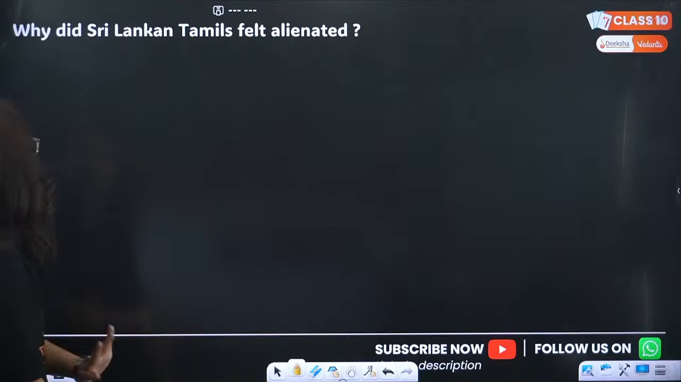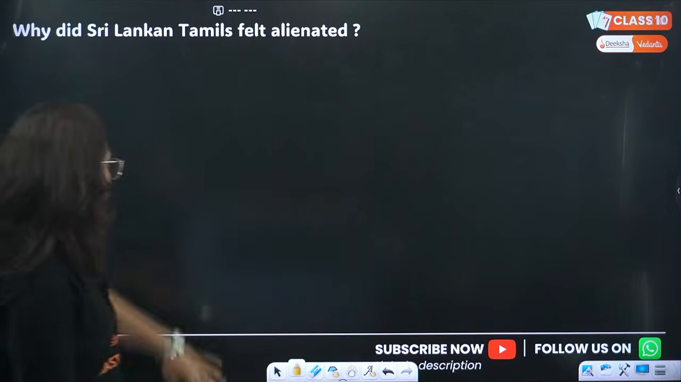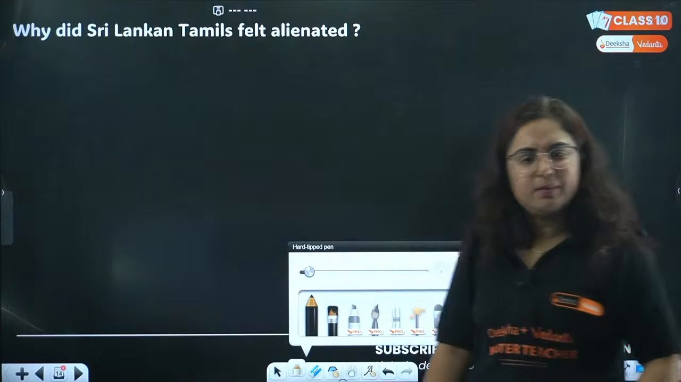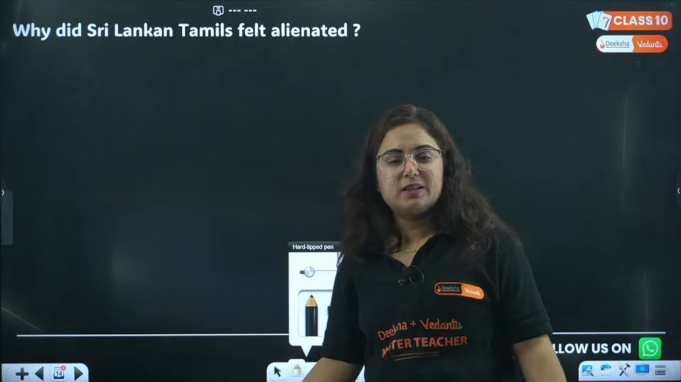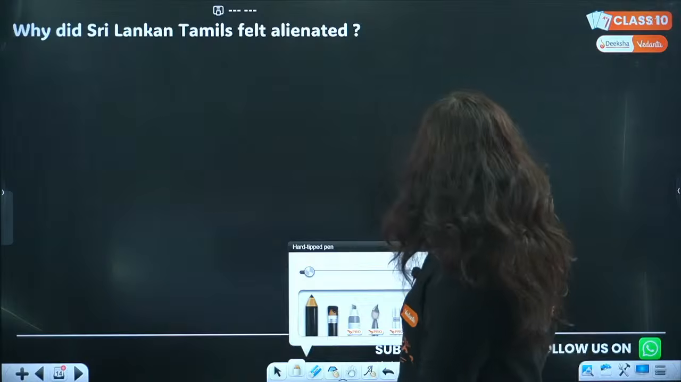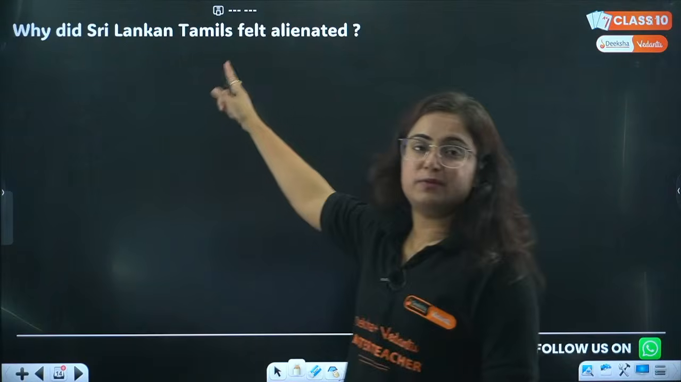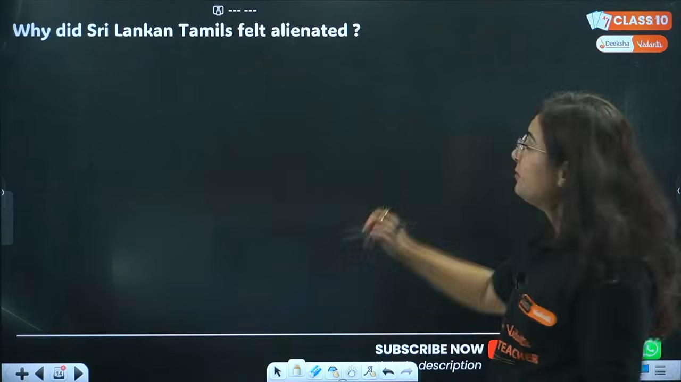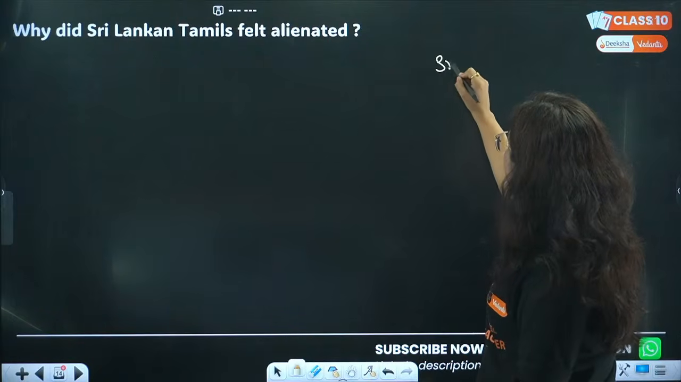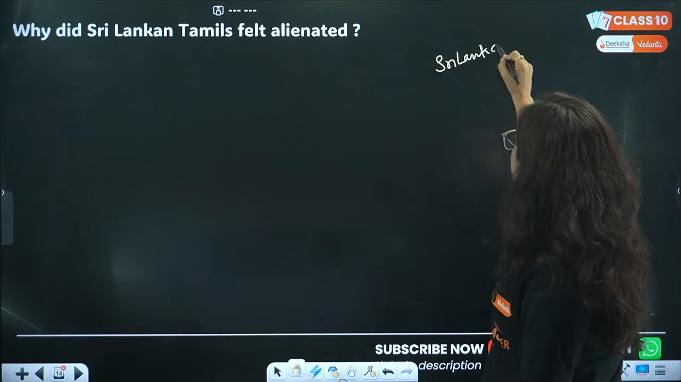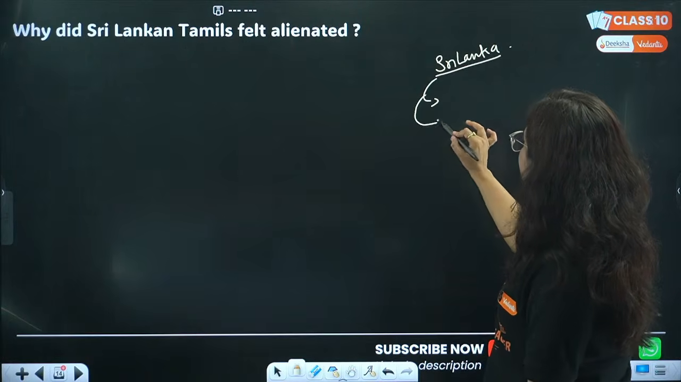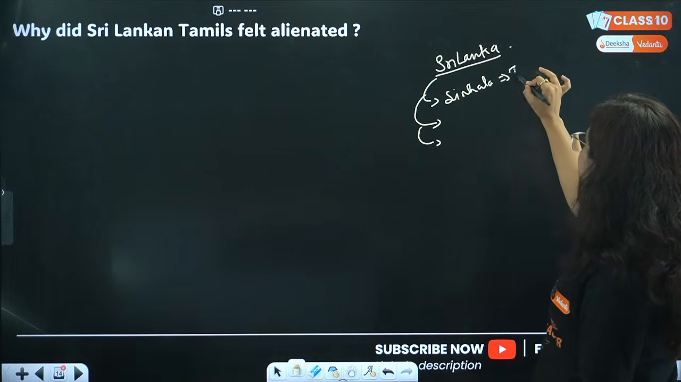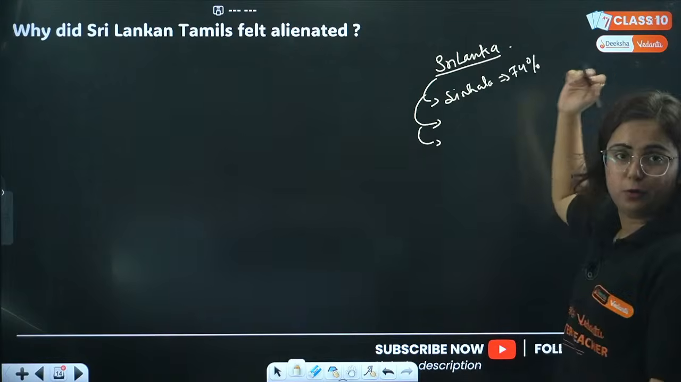Next question. Why did Sri Lankan Tamils feel alienated? Anyone who can answer me this quickly, bhai? So I will tell you a quick story behind that. What happened here in Sri Lanka? ठीक है? In Sri Lanka, there were different communities living, and the communities were Sinhala, constituting 74%.